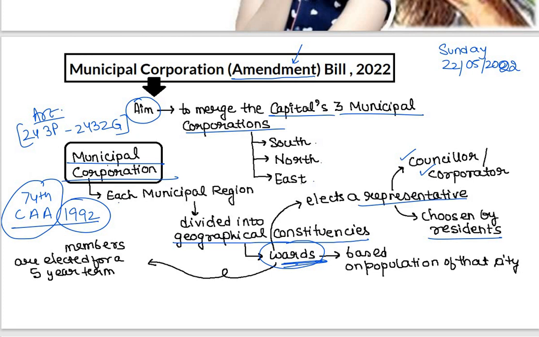Okay, and the members of these wards are elected for a 5-year term. So this is important. 5-year term, that is, 5 साल के elect होते हैं ward के members. So these are facts which are important for your preliminary examination that you have to remember.